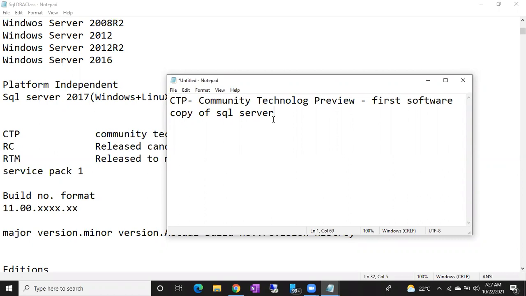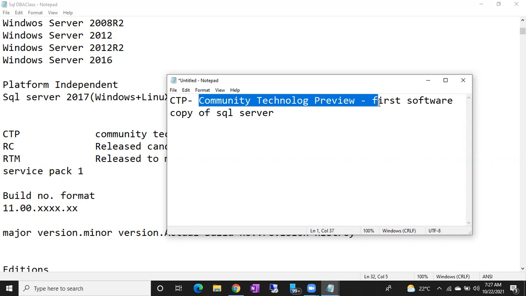They can download it, install it, practice it, and check it. If they find any challenges, errors or bugs, they can report to Microsoft, which will collect information from all the users and fix the bugs. That first software copy you can call a Community Technology Preview, CTP. The first software copy of any SQL Server version is the CTP.